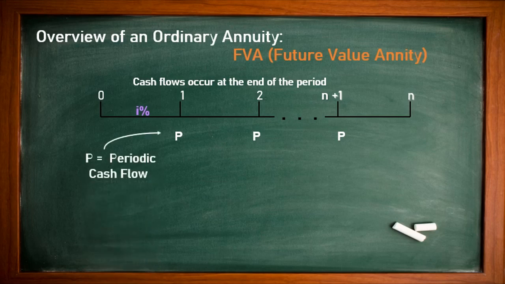P represents the periodic cash flow. It means we will get it after a particular span, like after one year. As we discussed, P is a common value, meaning an equal amount that we receive. When we receive P, we have a chance to reinvest for 1 year, then the second and then the third, so we are having 2 investments.